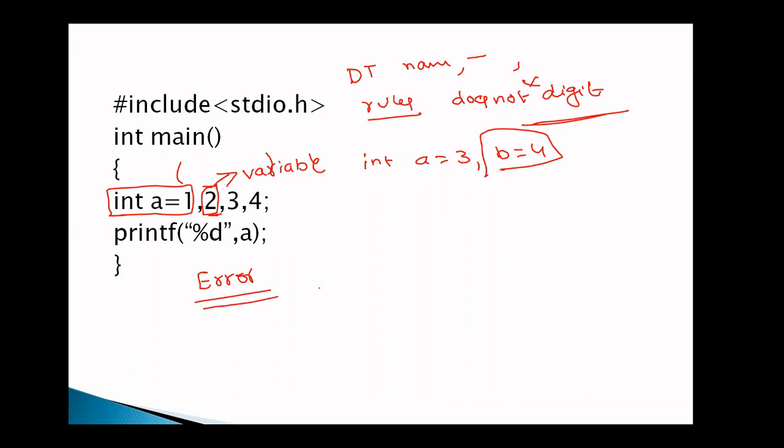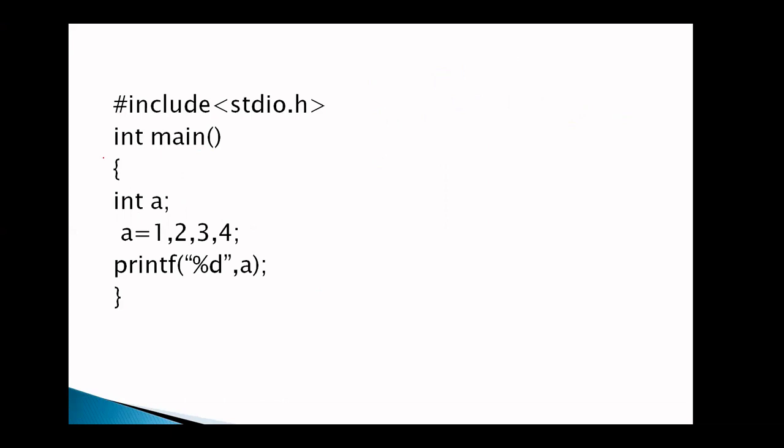Okay. Now the same example with a little modification. In the first step, I am declaring the variable. In the next step, I am performing initialization. So in this case, 2 is not considered as a variable. Why? This is after declaration. Now the value 1 is assigned to a, comma.